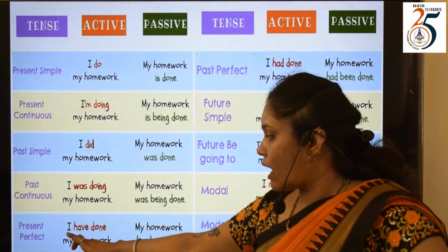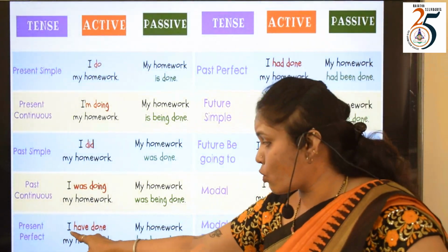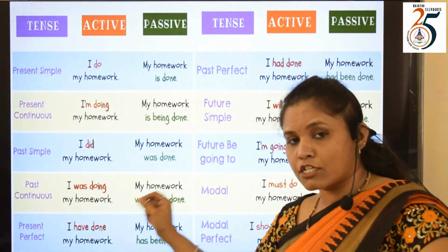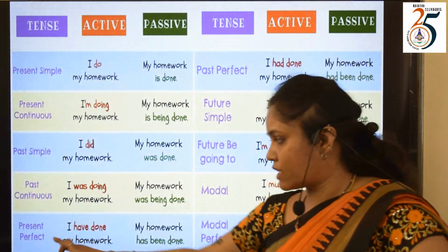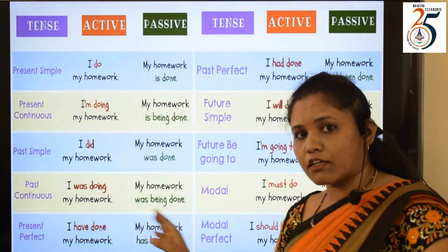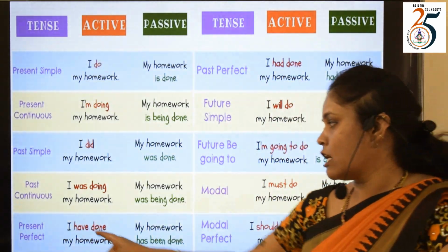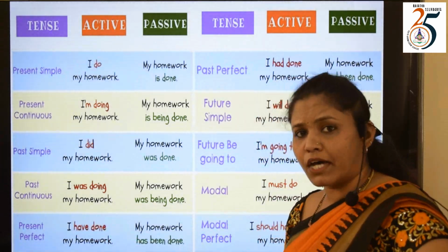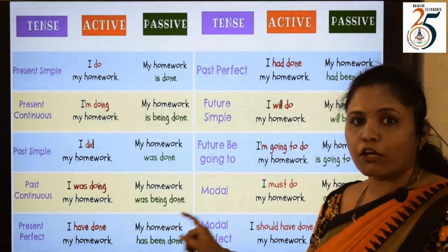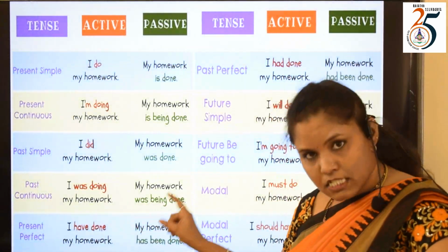Present perfect. "I have done my homework." "I have" shows what? Have, has, had. The presence of these words shows you that it is in perfect. So "I have done": already in the sentence you have the V3 form because it is a perfect sentence. "I have done my homework." I have done, it's completed. "I have done my homework." So "have" will change to "has" because it is singular.